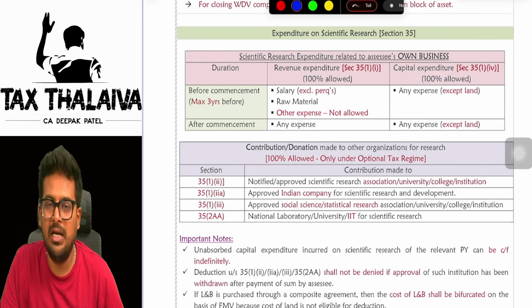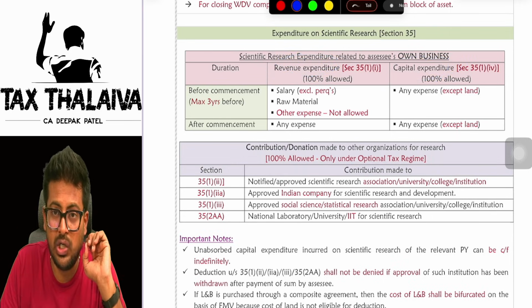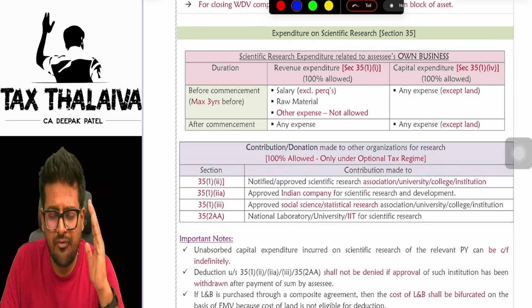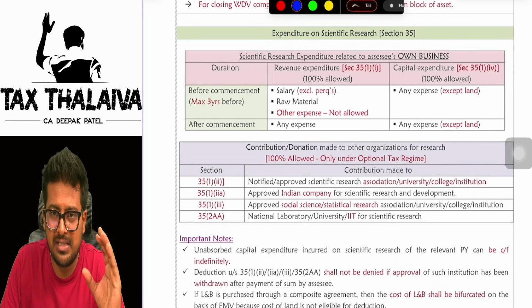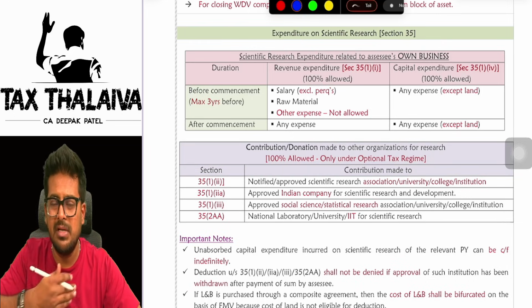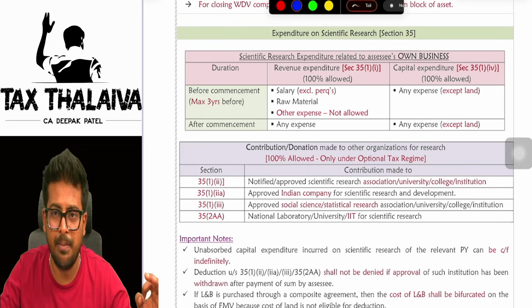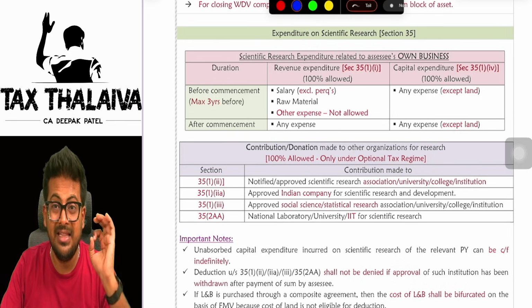35.1.4 talks about capital expenditure. In this case also there are two things. Let's say, for example, before starting your business itself, you wanted to do some scientific research. In that case,